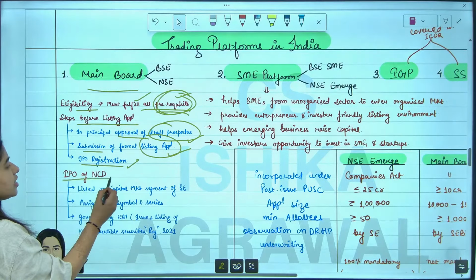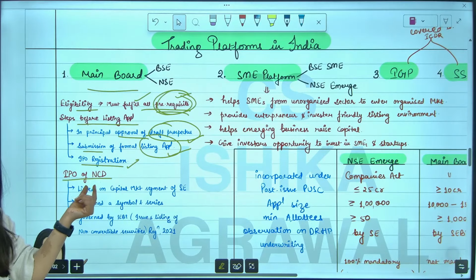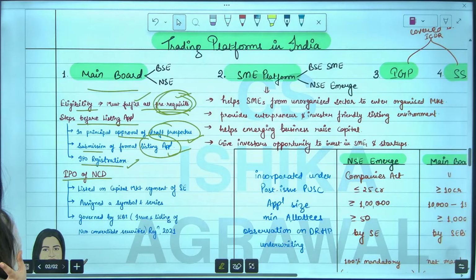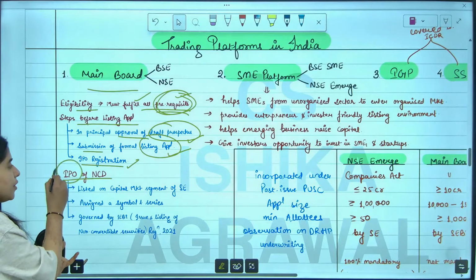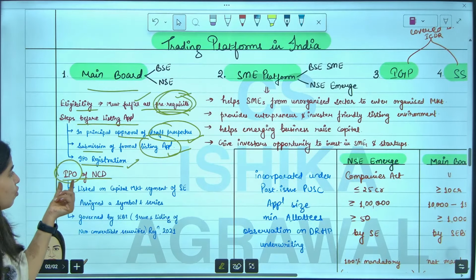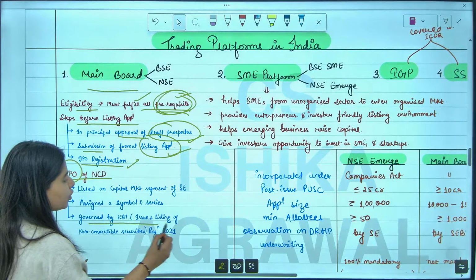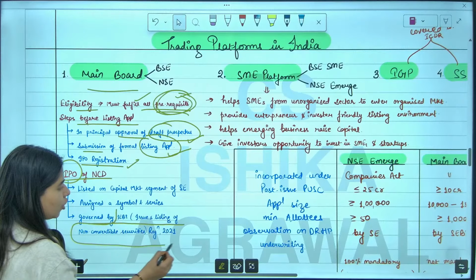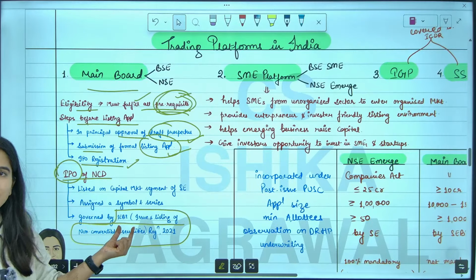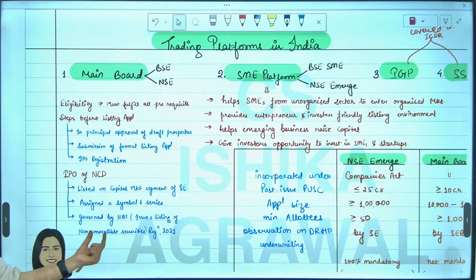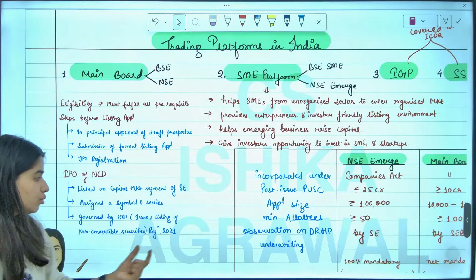Now, only for listing of NCD. NCD means non-convertible debentures. If you want to make an IPO not of equity shares but of non-convertible debentures, then you need to follow a particular law, known as the SEBI Issue and Listing of Non-Convertible Securities Regulations, 2021.